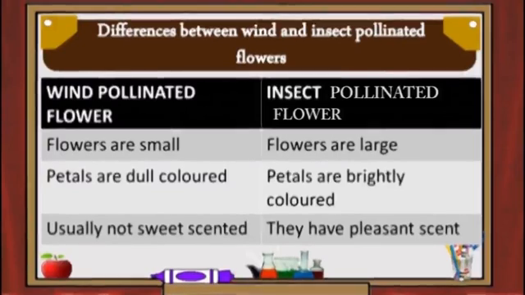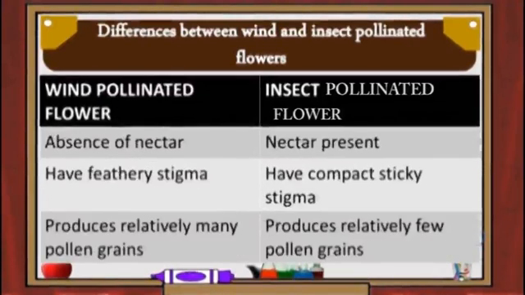Three, with the wind pollinated flower, they are usually not sweet scented, whilst the insect pollinated flower has a pleasant scent. With the wind pollinated flower, there is an absence of nectar, whilst in the insect pollinated flower there is the presence of nectar.